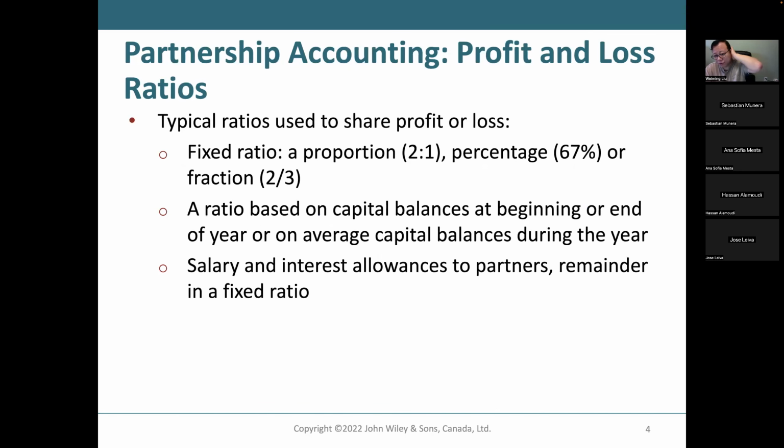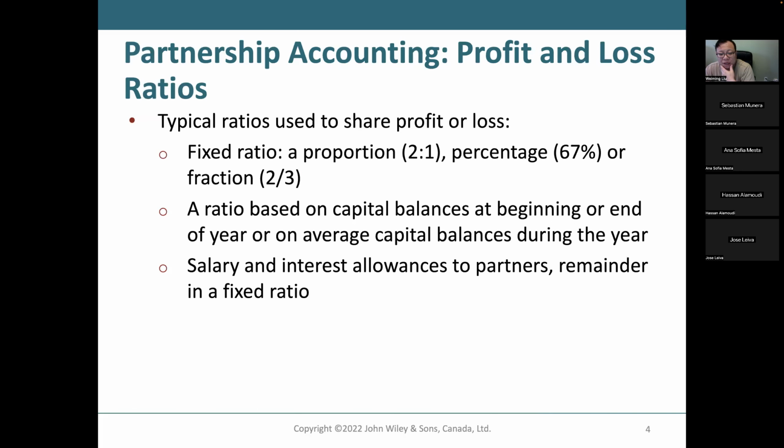Profit and loss ratios. For example, it could be a fixed ratio, 2 versus 1. So I get 2 shares, you get 1 share. Or it could be based on percentage, maybe 67% for me and 33% for you.